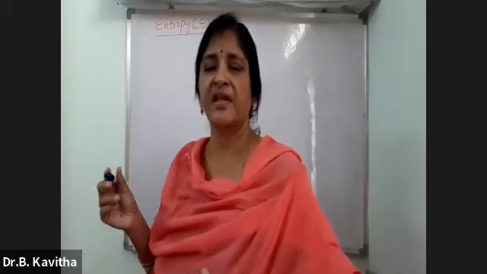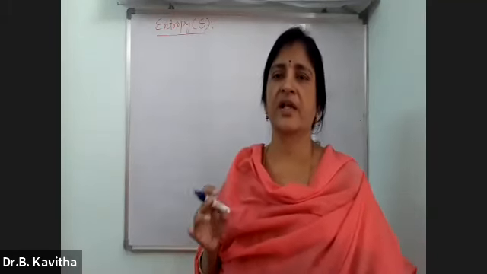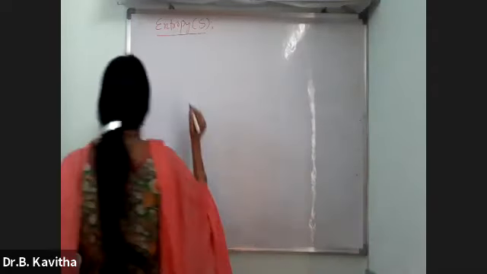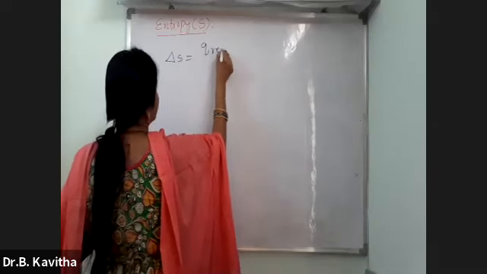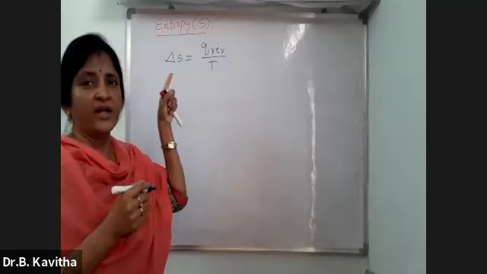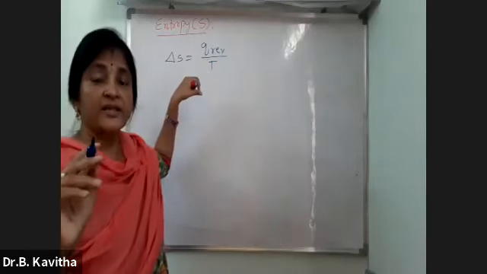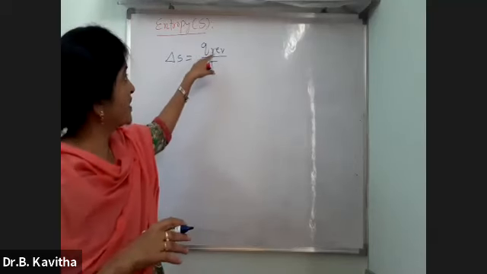Because entropy is a state function. All the thermodynamic properties are state functions, so we can calculate only the change but not the absolute value. And what is the equation for the entropy? Delta S is equal to Q reverse by T, because from the Carnot cycle only we are deriving this equation. We have derived this equation from the Carnot cycle, and as you know, in the Carnot cycle, all the changes are taking place reversibly. So that's what I have written.